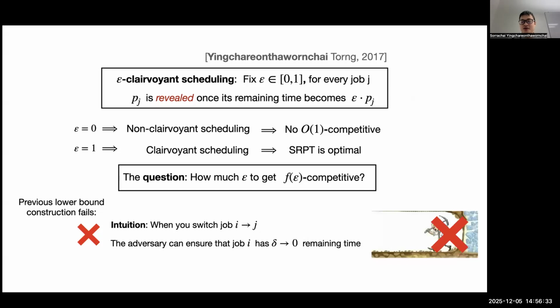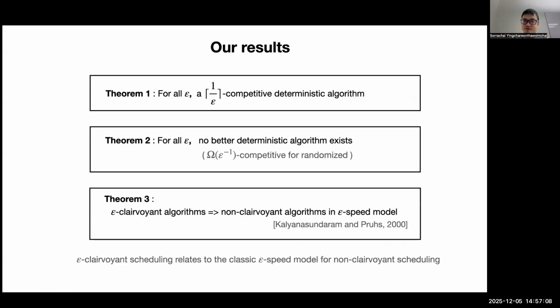The way to sanity check is to look at the previous lower bound for non-clairvoyant algorithms. The previous construction fails in this setting because when you switch to a job, the adversary can no longer force you to make that big mistake. The adversary cannot let the job be very, very tiny. The remaining time of that job has to be a function of epsilon. So now we have some advantage, and the lower bound doesn't work.